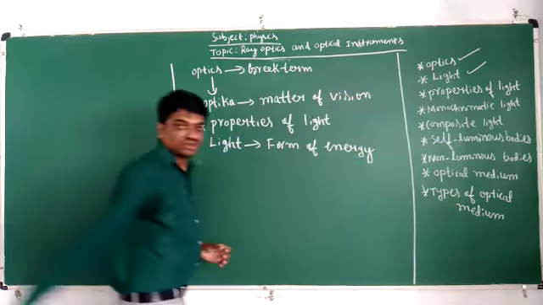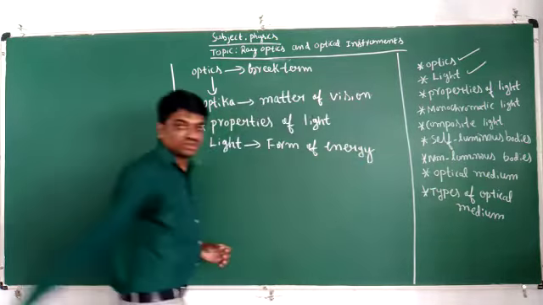Next, we shall discuss about the properties of light. The first property is that light travels in vacuum with the speed of 3 into 10 raised to 8 meter per second. That is the first property.